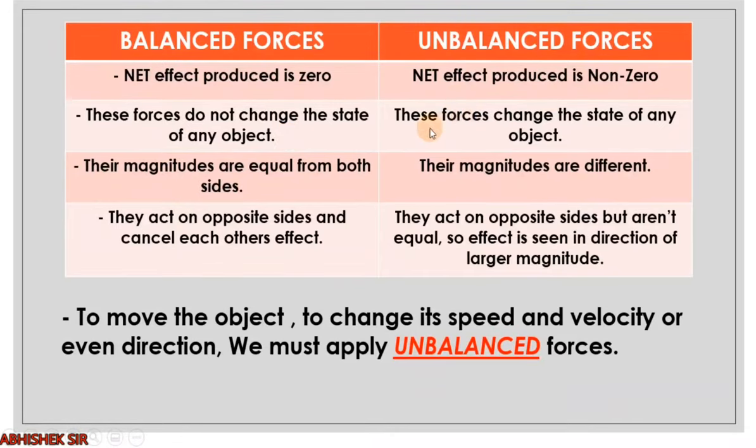Now you see unbalanced forces. These forces are not equal from opposite directions. So what happens? They cannot cancel out their effects because their magnitudes are different. So the conclusion of this difference is finally that to move any kind of object, to change its speed or velocity or even direction, we must apply unbalanced forces. So in short, only due to unbalanced forces, motion is possible, right?